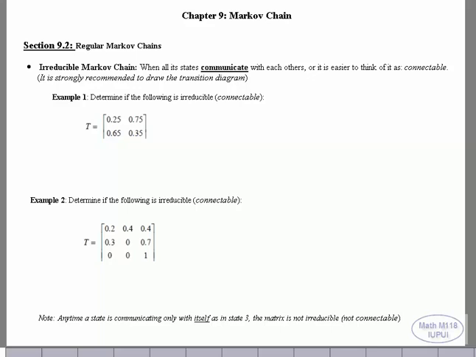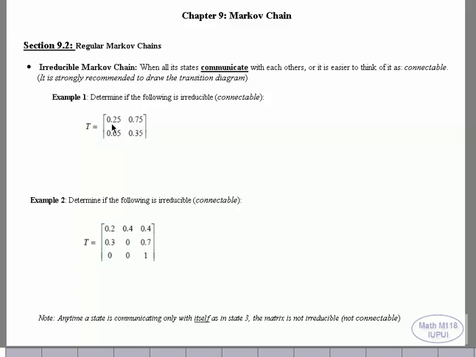In section 9.2, we're going to talk about regular Markov chain. But before we start, we need to explain something called the irreducible Markov chains. Irreducible is simply when all the states in that matrix communicate with each other. So it's easier to think about it as connectable. All the states connect with each other.